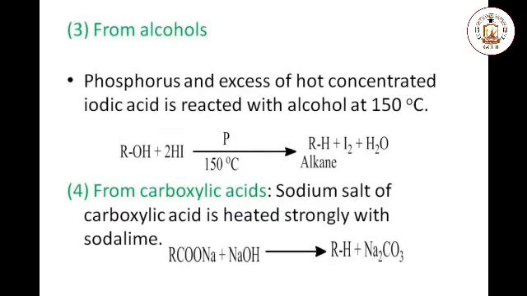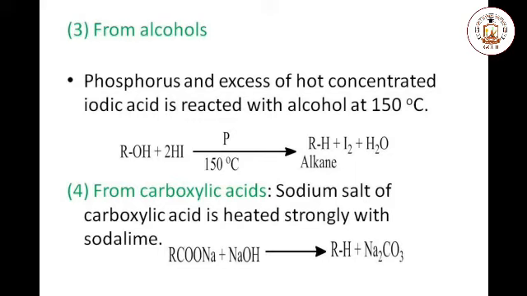Third method for the preparation of alkanes is from alcohols. Alcohols are reduced when they are treated with phosphorus and an excess of concentrated hydroiodic acid at 150 degrees centigrade. As a result, alkane is formed. Along with alkane, iodine as well as water are the side products.